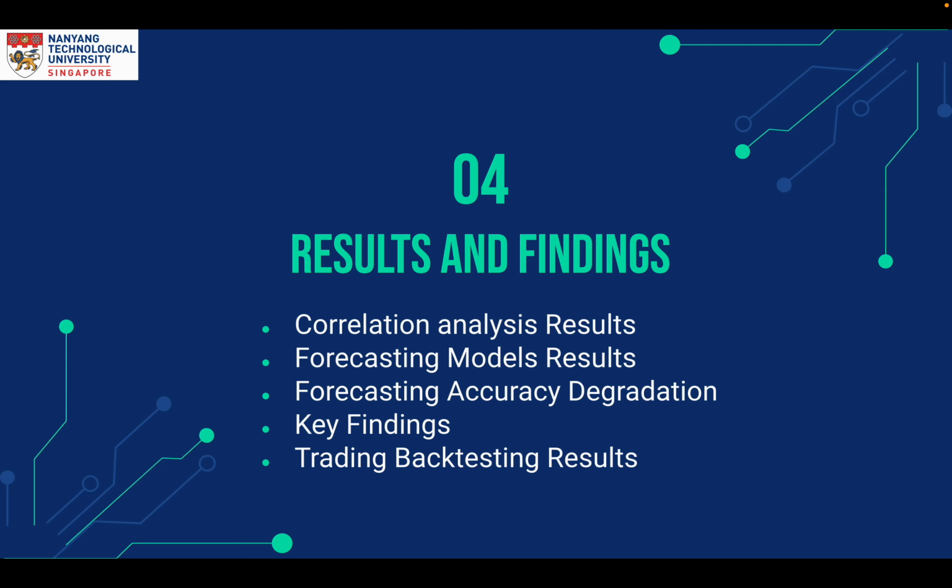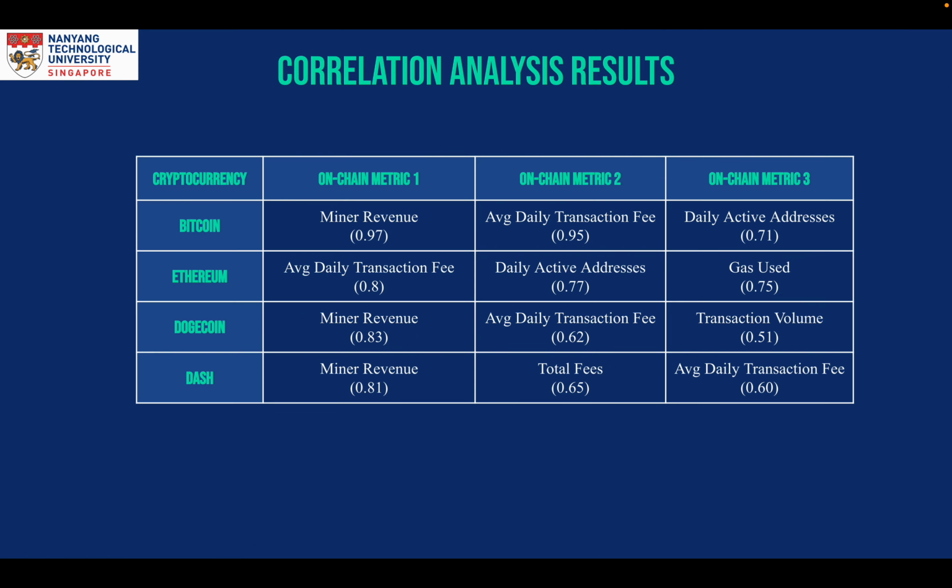We now move on to section 4, where we will discuss the results and key findings of the project. Let's start by analyzing the correlation analysis results, which help us choose a subset of metrics from the variety of on-chain metrics available based on their correlation coefficient values.